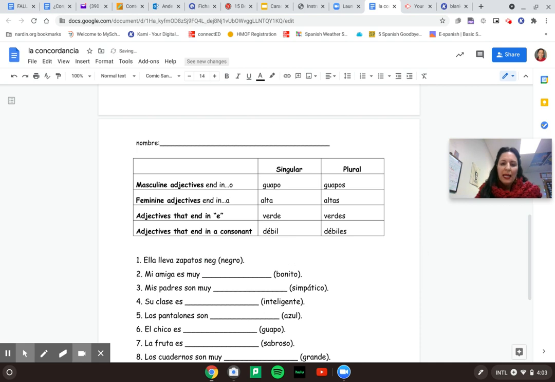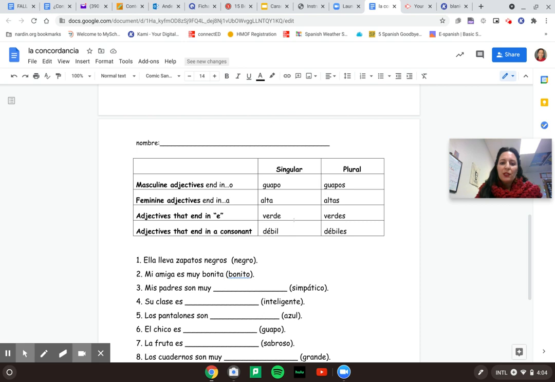Here it would be negros, because zapatos is masculine plural. We want to make sure that negro matches with zapatos, so it becomes negros. Mi amiga, we're saying my friend is very pretty. So we have the word bonito here, but we may need to change it. So here it would be mi amiga es muy bonita, because amiga is feminine, singular. We want to make sure that bonito is also feminine, singular, bonita.